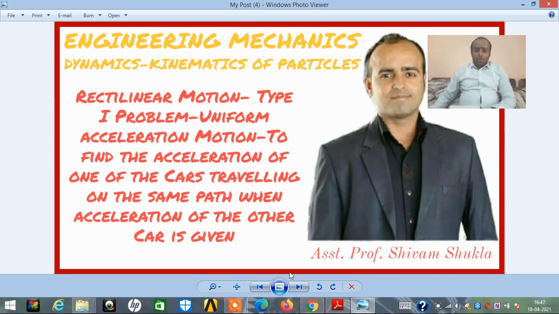It's module number 4, that is kinematics of particles. In kinematics of particles, the first subtopic is rectilinear motion. In rectilinear motion, it is type 1 problem, that is on uniform acceleration motion, to find the acceleration of one of the cars traveling on the same path when the acceleration of the other car is given. So let us go ahead with the question statement now.